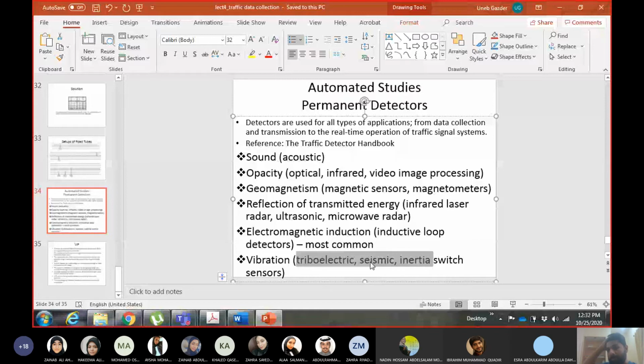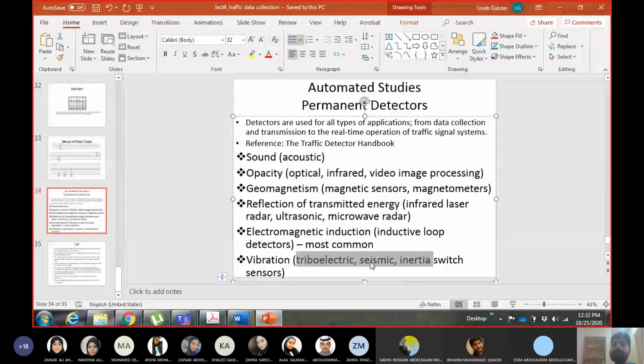Okay, we also use vibration detectors for monitoring earthquakes and plate tectonic activity, but the difference is that traffic detectors are very near to the surface, because vehicles do not cause that much vibration, right? The detectors used for earthquake and plate tectonic monitoring are deep inside the earth. So that's the difference, but the technology is the same.